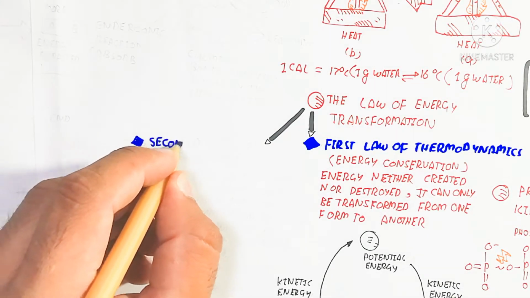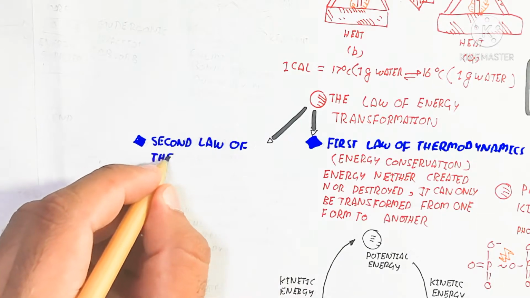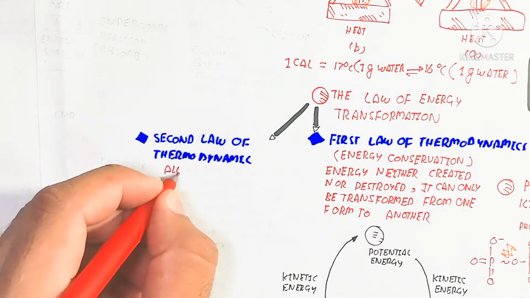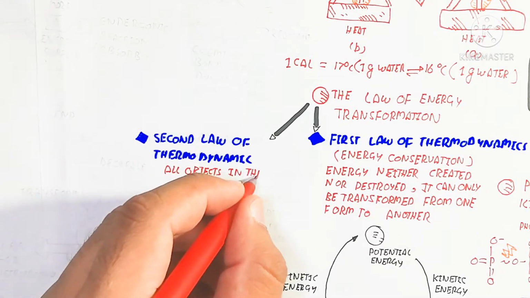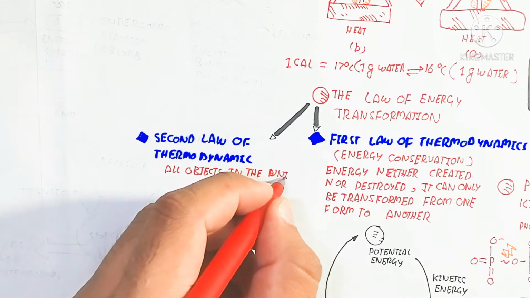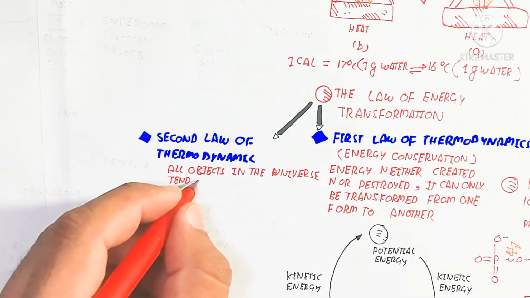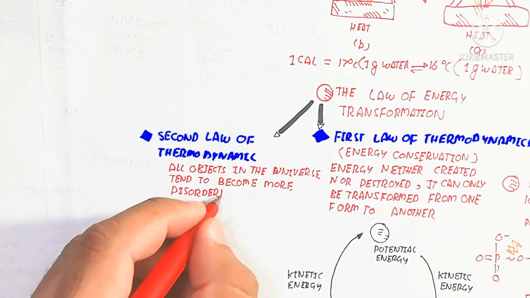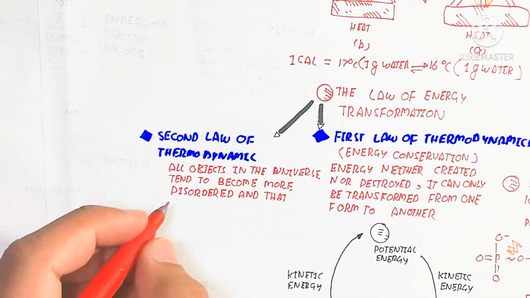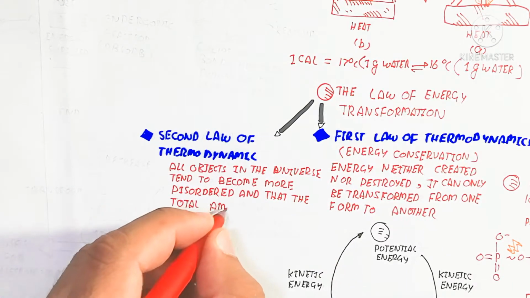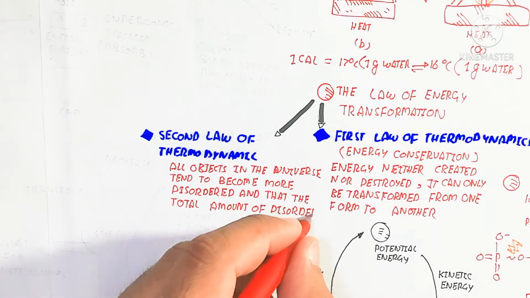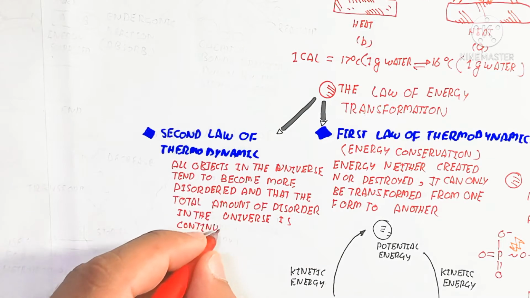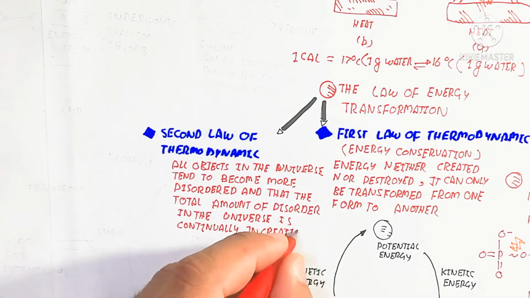So the second law of thermodynamics is a basic and amazing concept. All objects in the universe tend to become more disordered, and the total amount of disorder in the universe is continuously increasing. So that means entropy. What is the meaning of this? We will discuss here. For example, light is produced from the sun, and continuously producing light is decreasing the energy of the sun, while that is transported into the universe, into space.